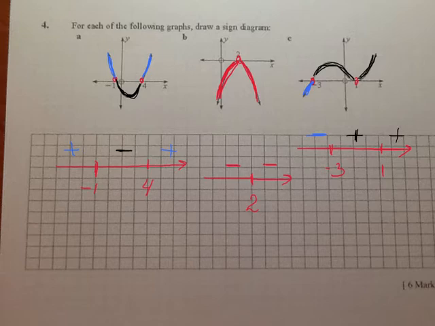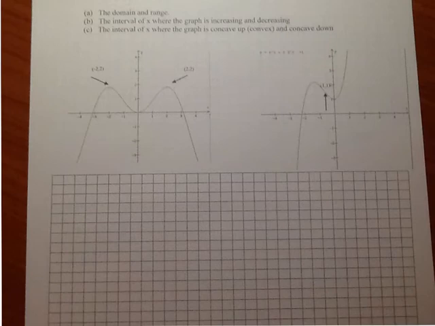Question done. Next questions. I've got two functions, and for each of them I need to find the domain and range, the interval of x where the graph is increasing and decreasing, the interval of x where the graph is concave up, which is convex, and concave down. So let's start with domain and with our first function.